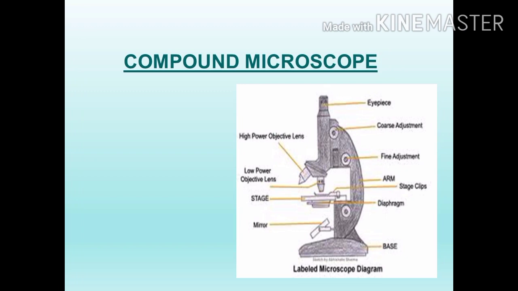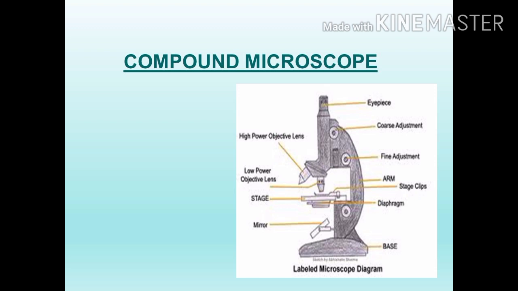After 1665, Anton von Leeuwenhoek discovered the compound microscope. See the picture of the compound microscope. What parts are there? Eyepiece, coarse adjustment, with which we can adjust the lens, fine adjustment, arm, stage clips, diaphragm, stage.